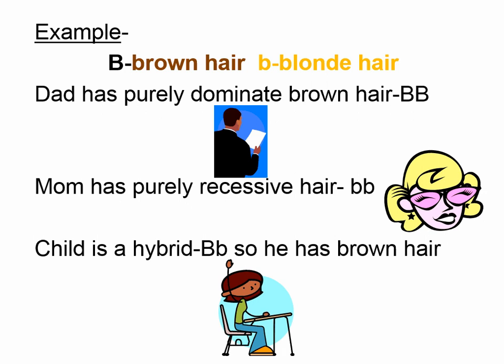All right, so we have an example here. Capital B is for brown hair, and lowercase b is for blonde hair. Dad has purely dominant brown hair, so capital B, and mom has purely recessive hair, so lowercase b, and the child is a hybrid, so capital B, lowercase b. So he is going to have brown hair.